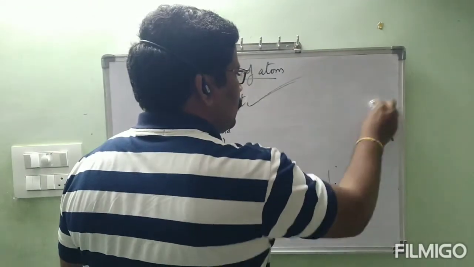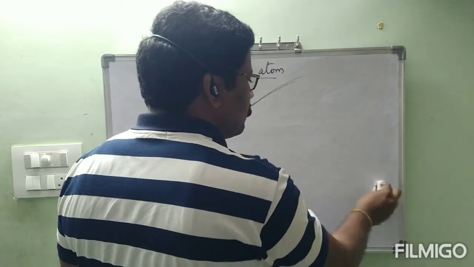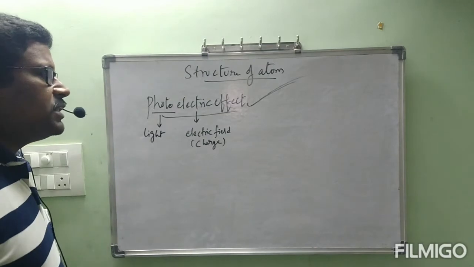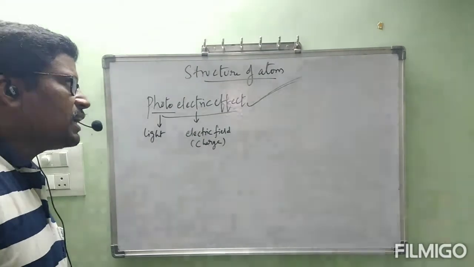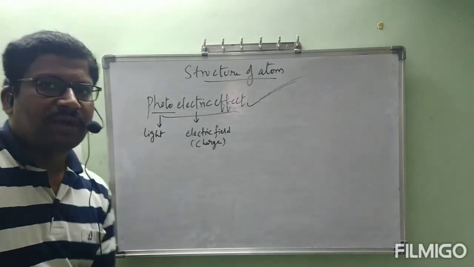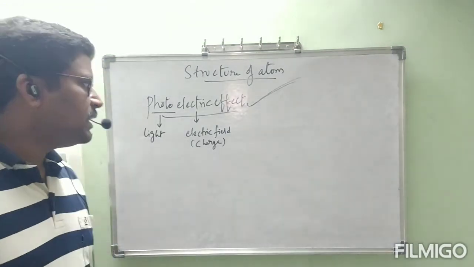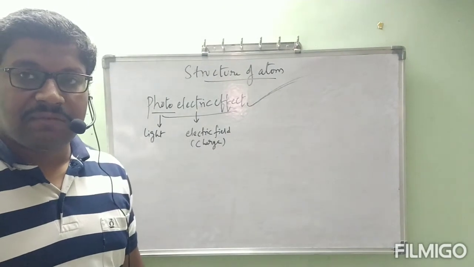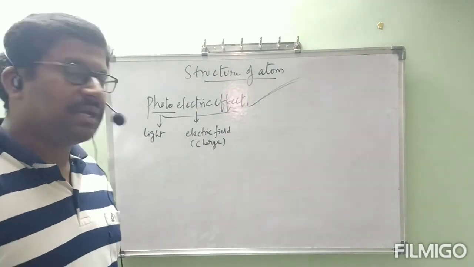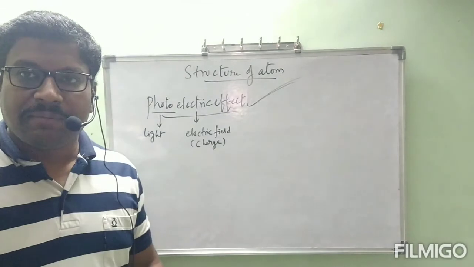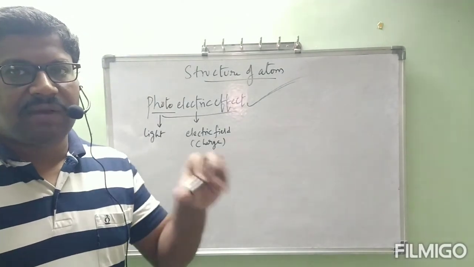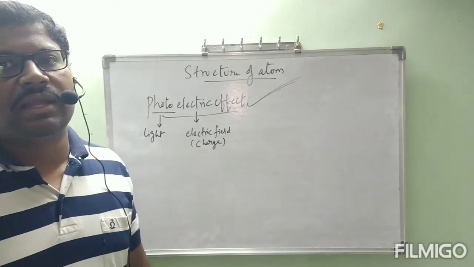Now we are going to explain the photoelectric effect. One more time, what is the photoelectric effect? It is nothing but the observation of some electric effect in the presence of light. That observation of an electric effect in the presence of light is called the photoelectric effect.